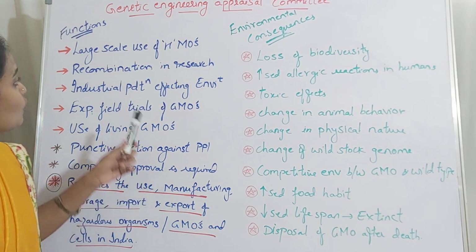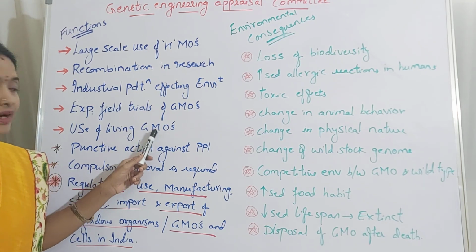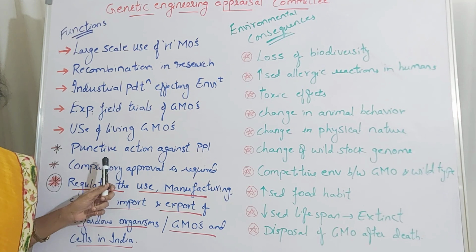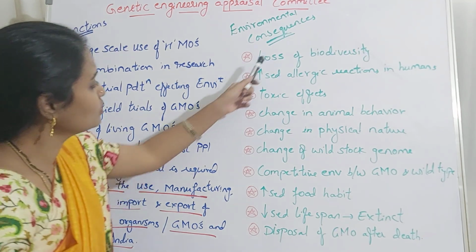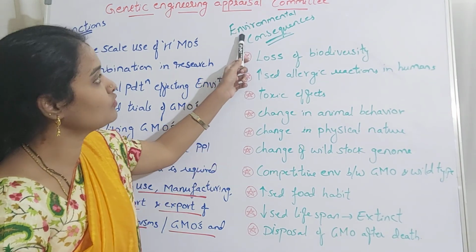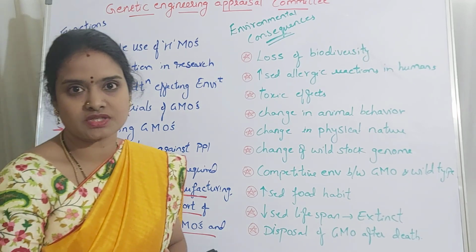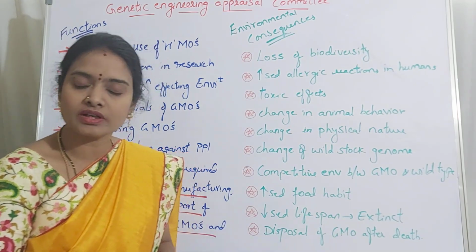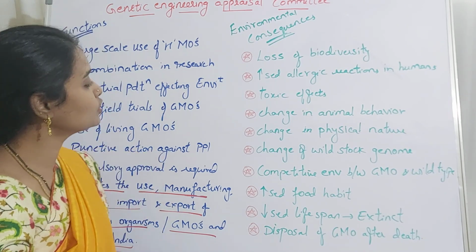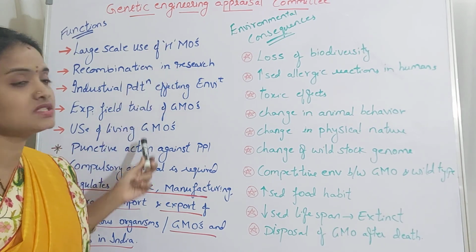Why, after producing the GMO, do they have to take this approval from GEAC? Because of the effects on the environment. So let us see the environmental consequences of genetically modified organisms, how they are affecting our environment. In order to avoid these effects, GEAC has put forth all these rules.